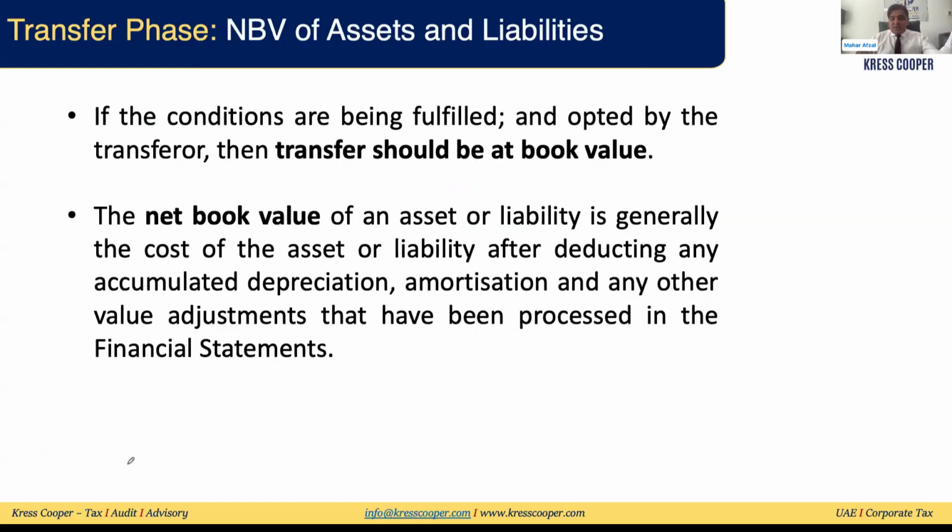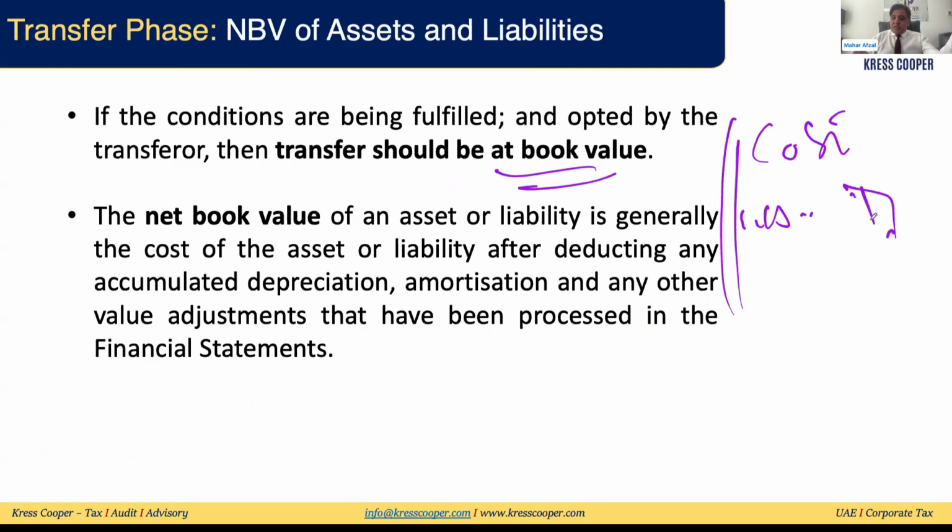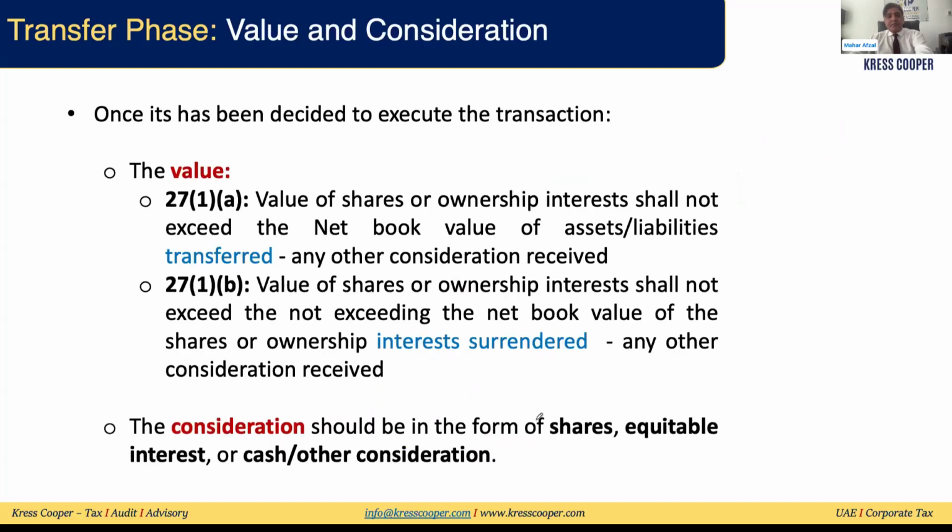Then discuss if the business is being transferred, it should be transferred at the net book value. Net book value is equal to cost less accumulated depreciation. There might be a possibility that you're transferring the business during the year and you have already calculated the depreciation till the end of the last year. Then you need to calculate the depreciation for the remaining period. On the date of the transfer, what is the net book value? We need to arrive at the net book value on the date of transfer.